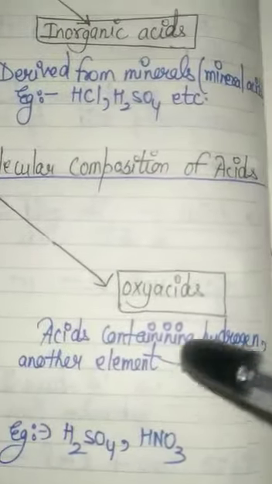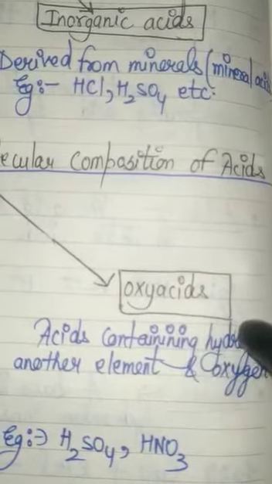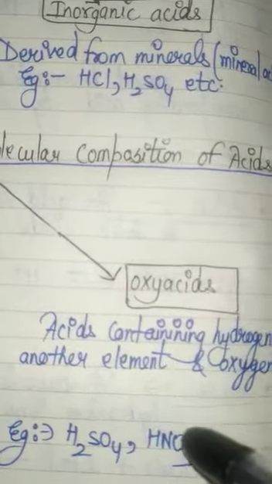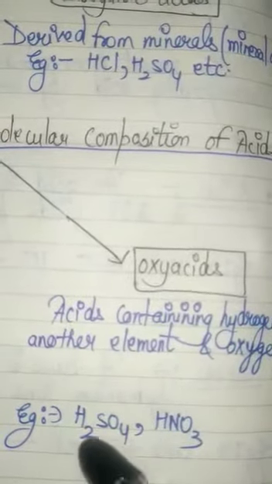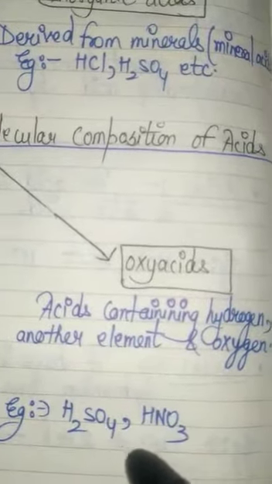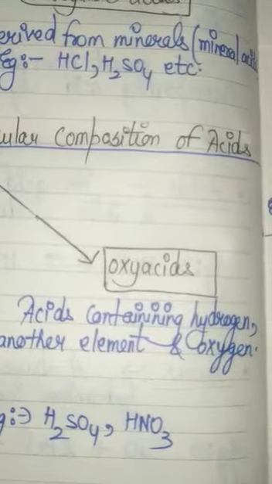And oxyacids, as the name indicates, are the acids which contain hydrogen or any other element and oxygen also. So examples are sulfuric acid, that is H2SO4, and nitric acid, that is HNO3.